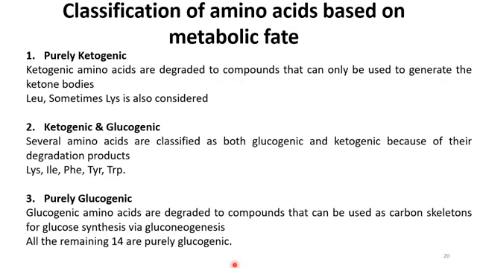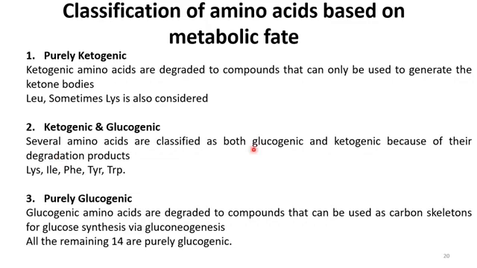Next we come to the classification of amino acids based on metabolic fate. Basically there are two main categories. One of them is purely ketogenic, the second one is purely glucogenic. So this is the metabolic fate. It means that if we degrade amino acids to compounds that can be used to generate ketone bodies, ketogenic has something to do with the ketone bodies. If the amino acid can be degraded to ketone bodies, we call these purely ketogenic, just like leucine, and lysine is sometimes also considered ketogenic.